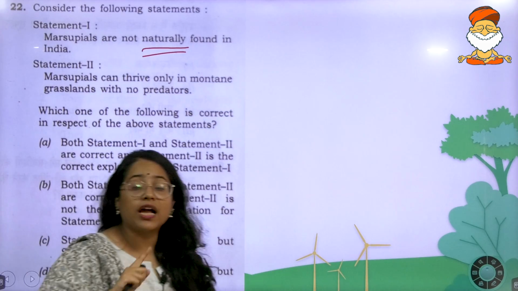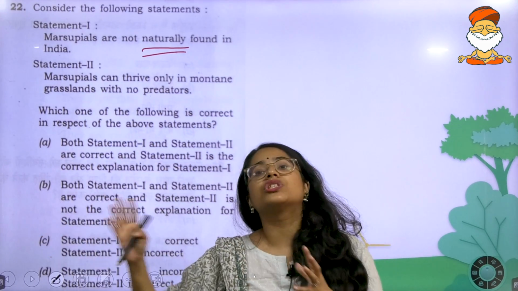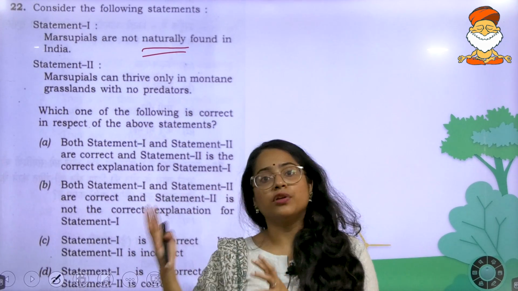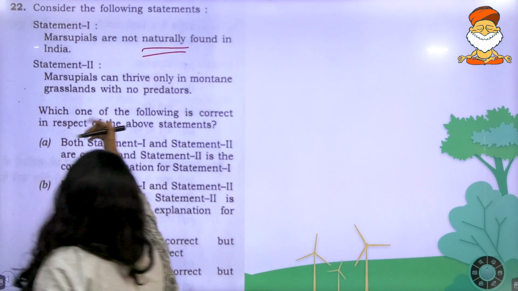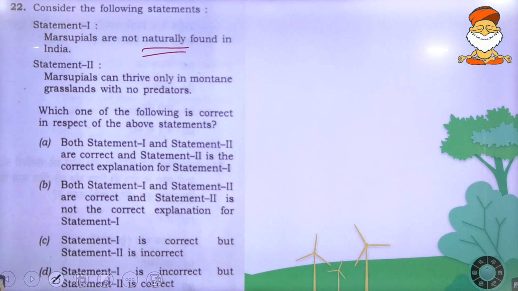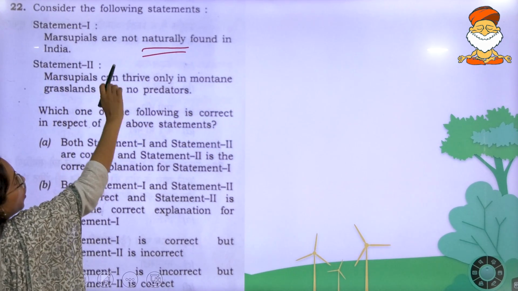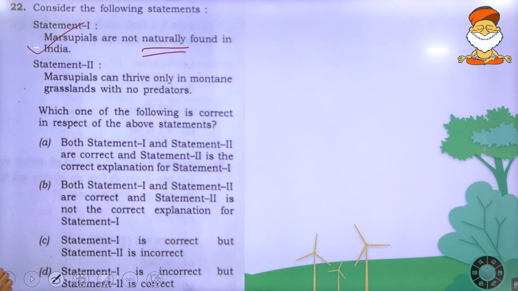Marsupials in that aspect are not naturally found. They are endemic to your Australian and your New Zealand region and so on. You do not see them naturally in the Indian subcontinent region. So this is a wrong statement. Again, not a wrong statement. Marsupials are not naturally found in India. That happens to be a correct statement.